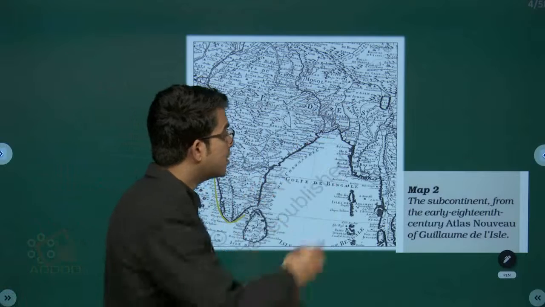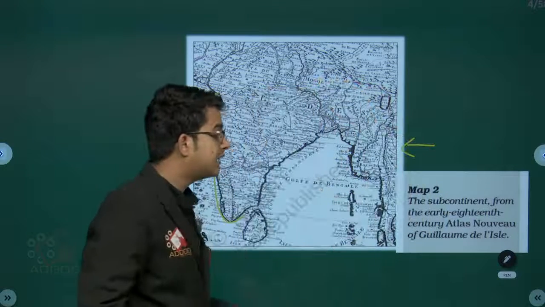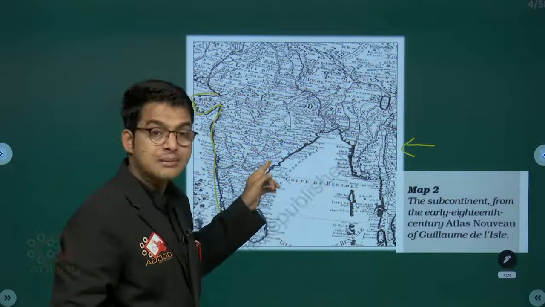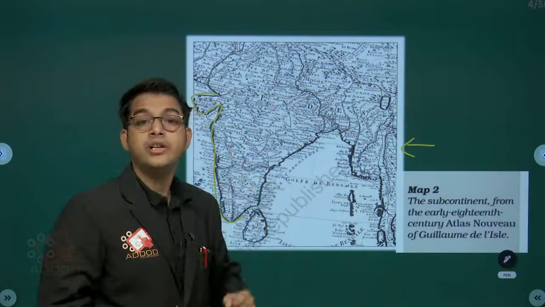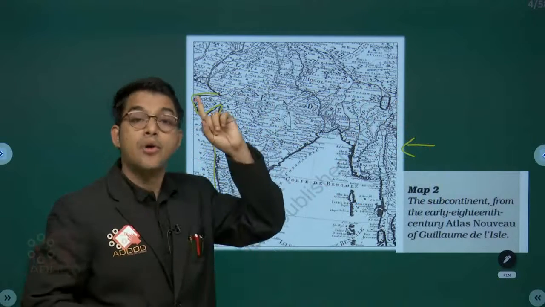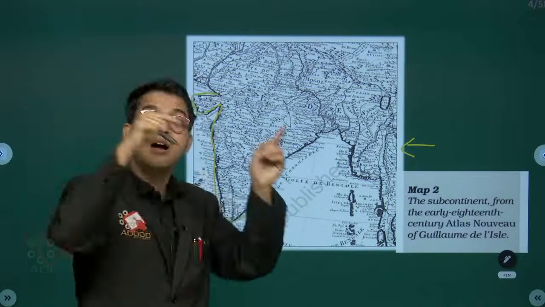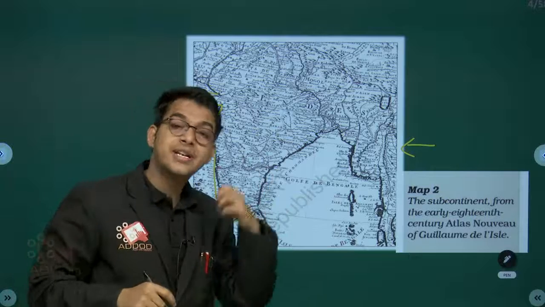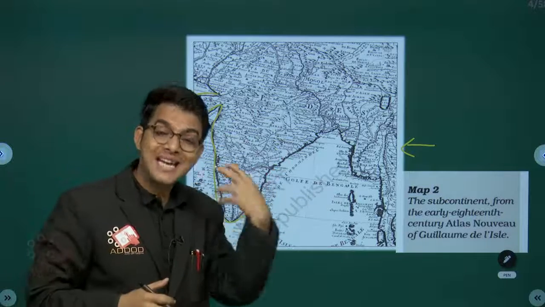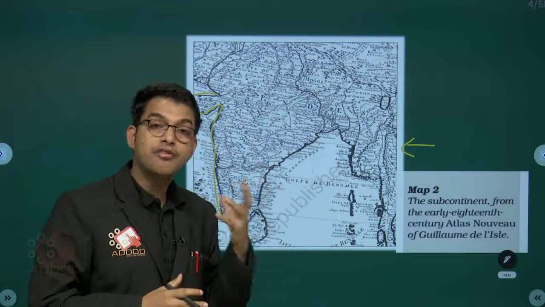So map number 2 shows the subcontinent from the early 18th century. Even now India is known as the subcontinent. Continents we understand: North America, South America, Africa, Antarctica, Europe, Australia, and Asia, the great one, where Russia has a great geographical area.